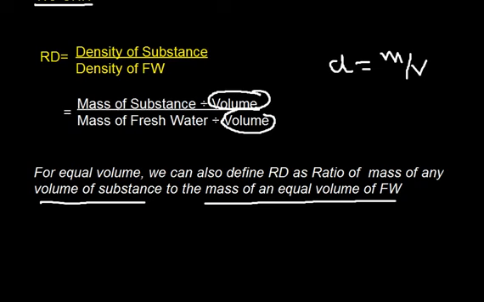So mass of substance divided by mass of fresh water in equal volume gives the relative density. Thus, I can write the equation like this: RD is the mass of any volume of substance divided by the mass of an equal volume of fresh water.